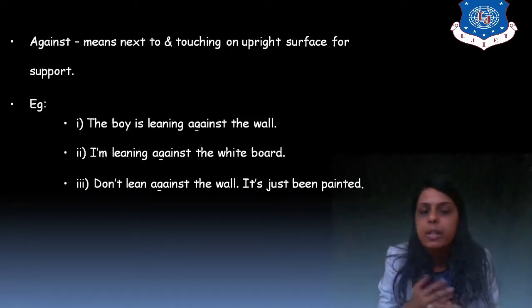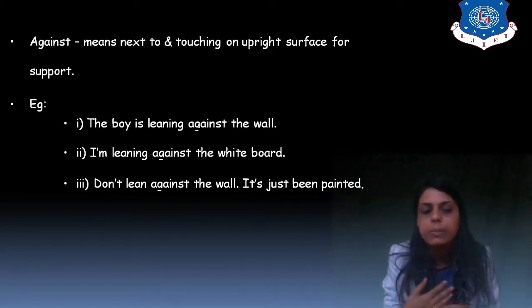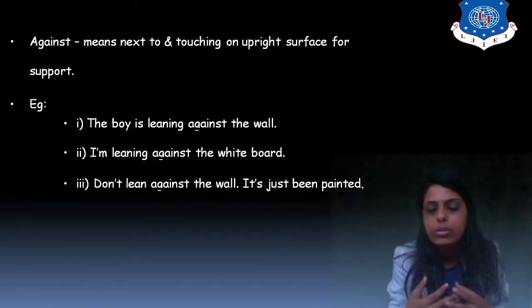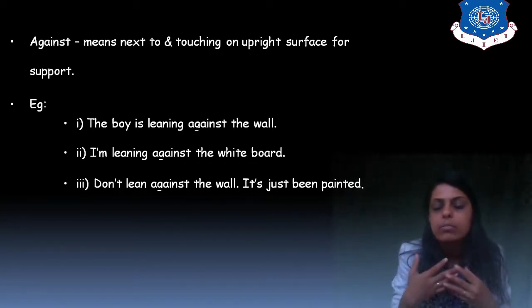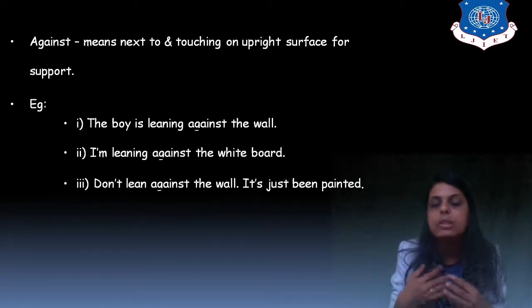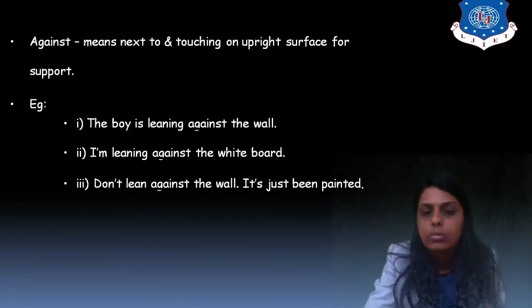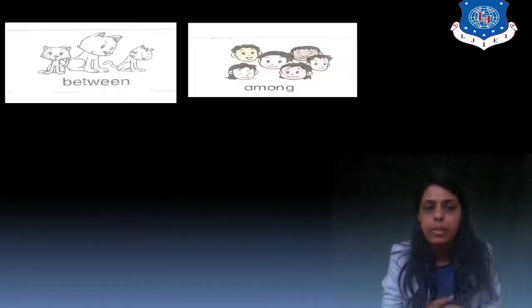Against means next to, touching, on an upright surface, or for support. So the boy is leaning against the wall. I am leaning against the whiteboard. Don't lean against the wall. It's just been painted, right? So against is also location. The person is standing against the wall, right? So it gives the location of the person. So it is connecting the noun, the person, to its location, right?